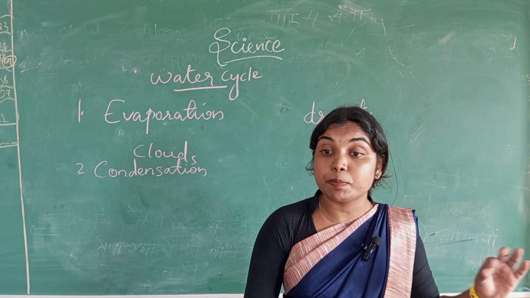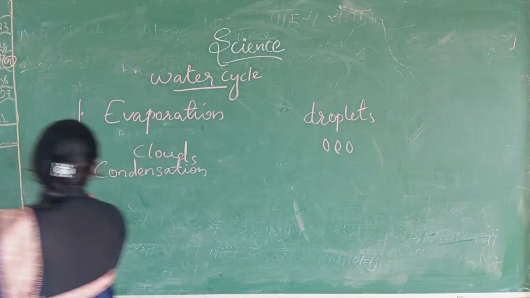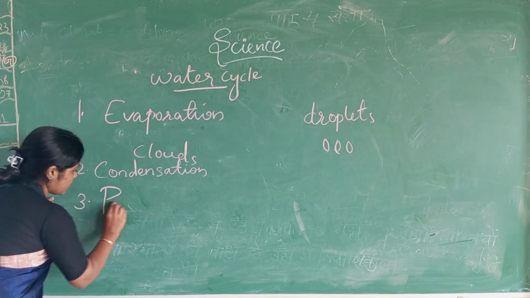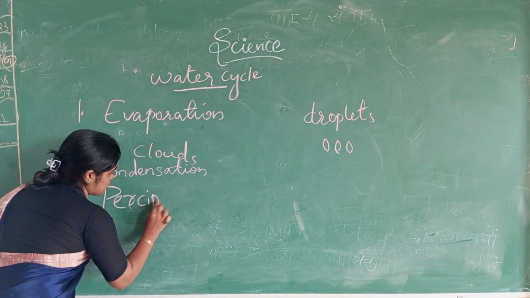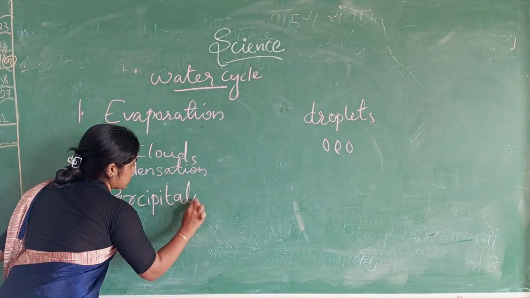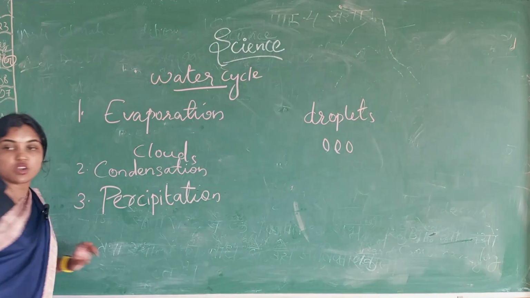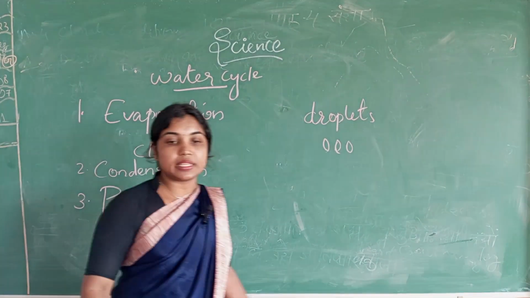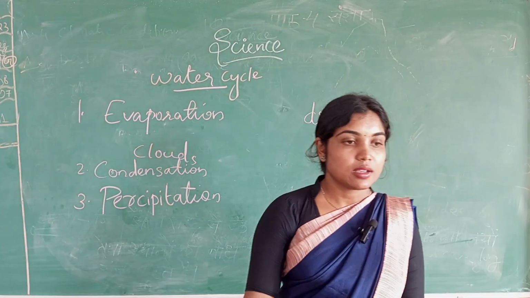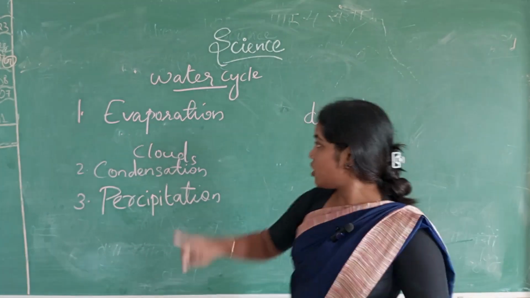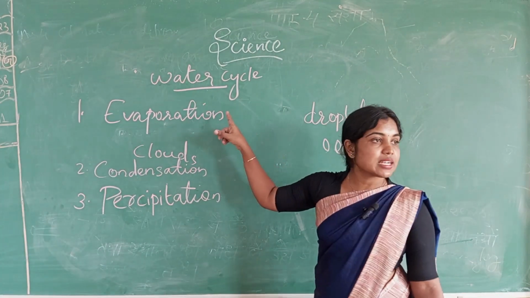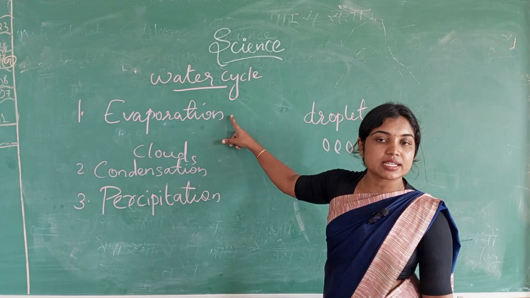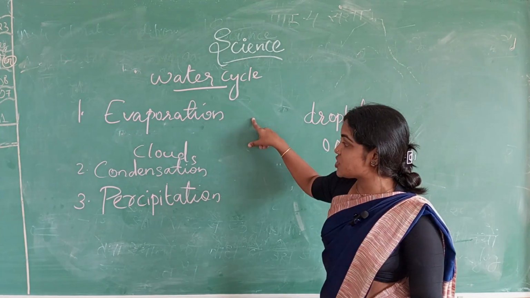This is known as precipitation. Understood? So, first process, the first step of the water cycle is evaporation.